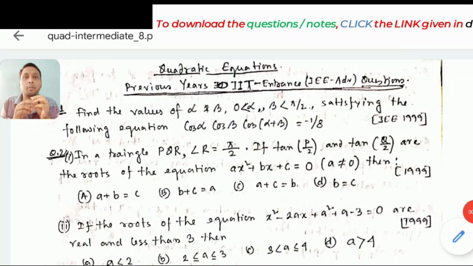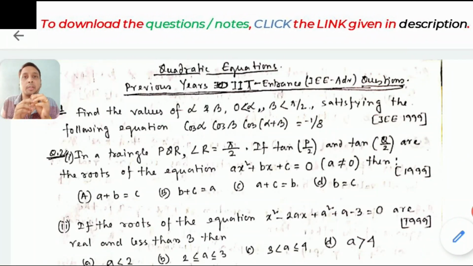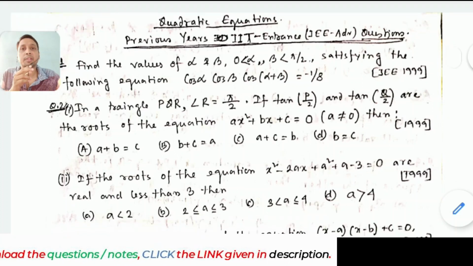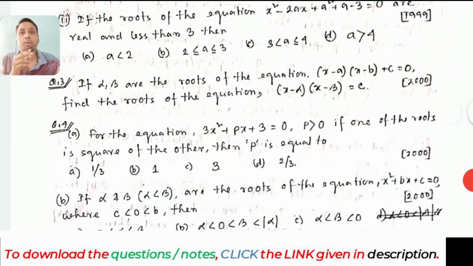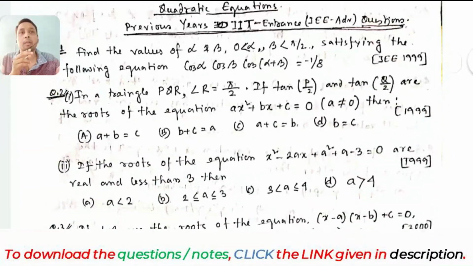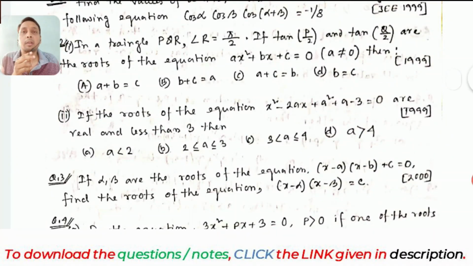Okay students, welcome to lecture 1 of this Quality Education advanced level series. Here we will be taking questions from the IIT entrance exams from 1999 onwards. Today we will be discussing questions number 1, 2, 3 and 4 A, B, C, that is up to the years 1999 and 2000. Okay, then let's try to solve these questions.